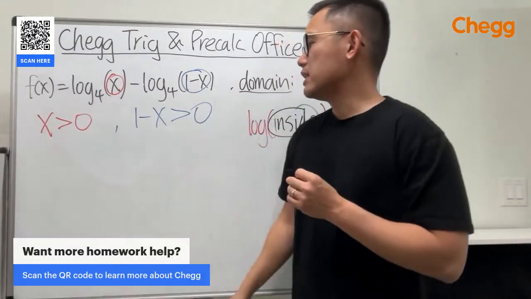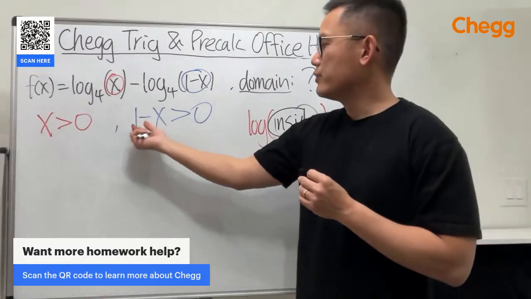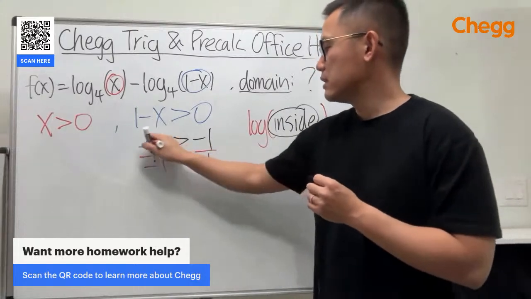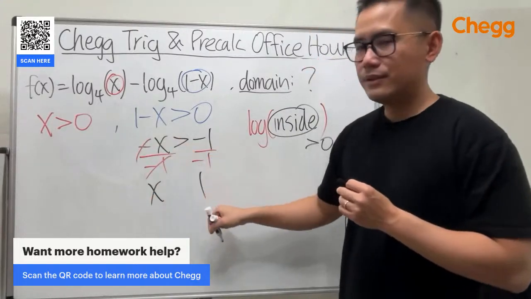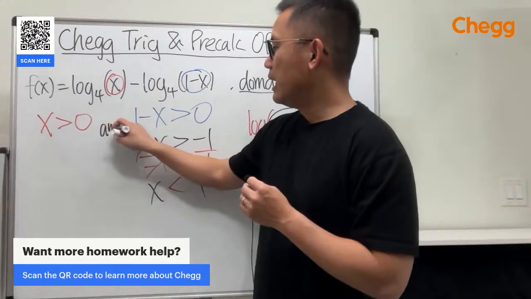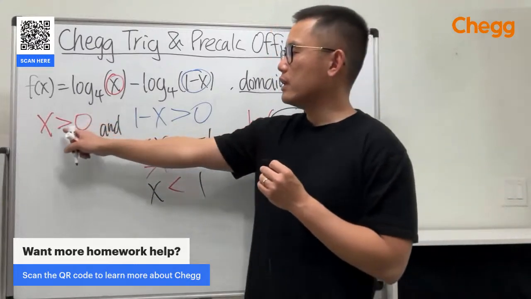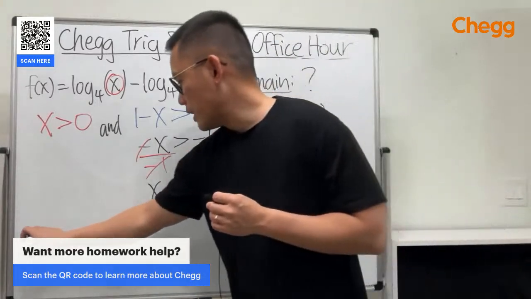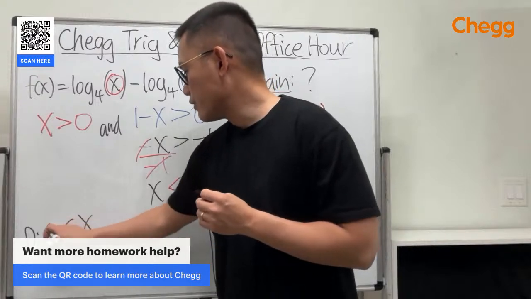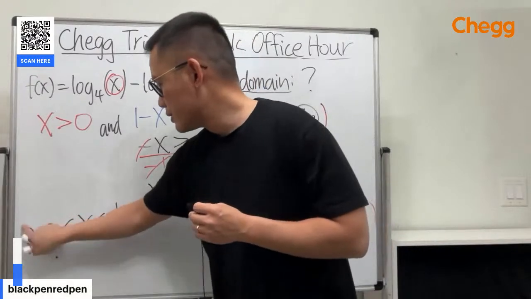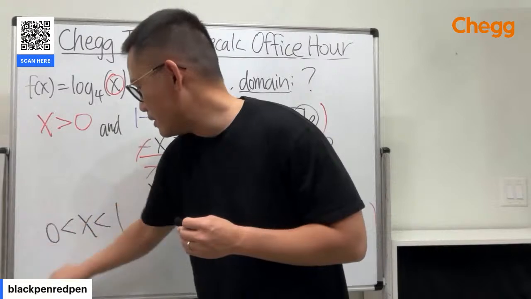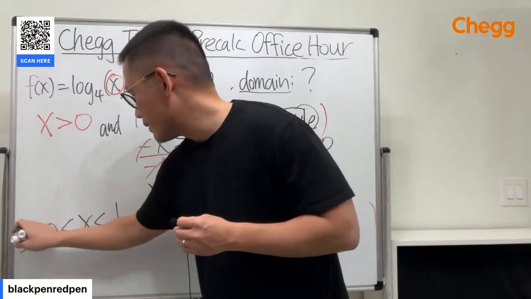That means x has to be positive. Solve it real quick. We can move the 1 to the other side, and then divide by negative 1 on both sides. So x is, switch the inequality, becomes a less than 1. So combine this and that together: x is greater than 0, in the meantime it's less than 1, so the domain is x in between 0 and 1. If you just use the inequality, which is what I'm going to do, this is the domain. Yeah, there we go.